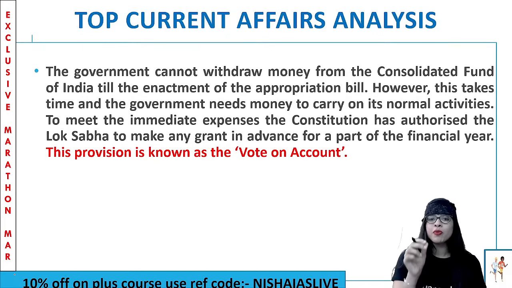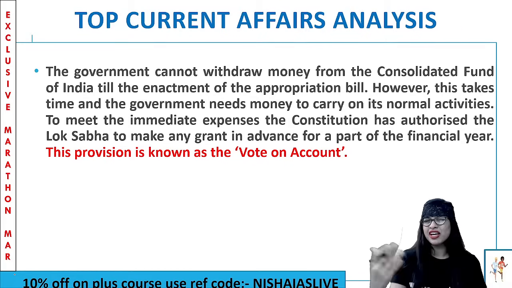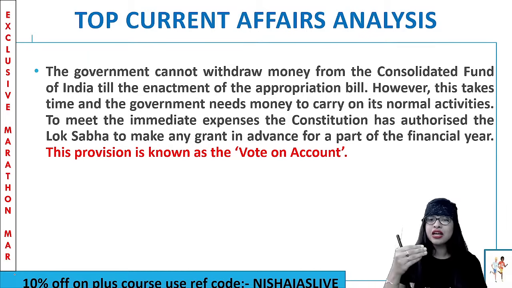And only if the appropriation bill is passed, the government can withdraw money from the Consolidated Fund of India. Otherwise, they cannot even think of withdrawing the money. However, this takes time and the government needs money to carry on the normal activities, right? So sometimes the government has to go for some immediate expenses. Now there is another provision where, since this CFI process takes time, the Constitution has authorized the Lok Sabha to make any grant in advance for a part of the financial year. So there is an alternative arrangement which can be done also. And such an alternative arrangement in emergencies is called a vote on account.